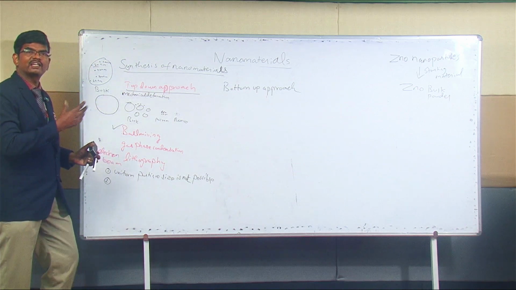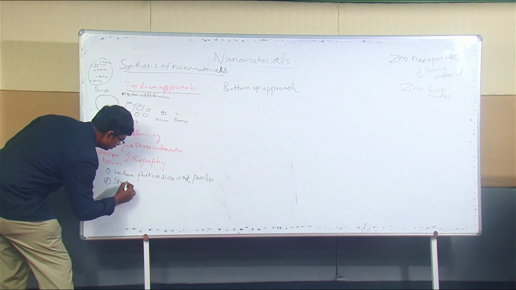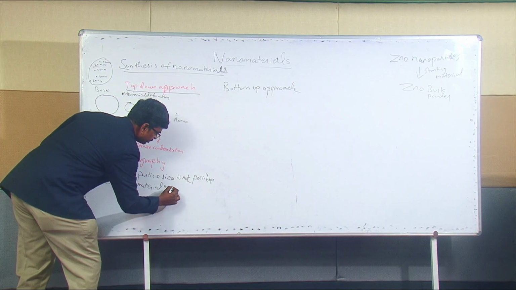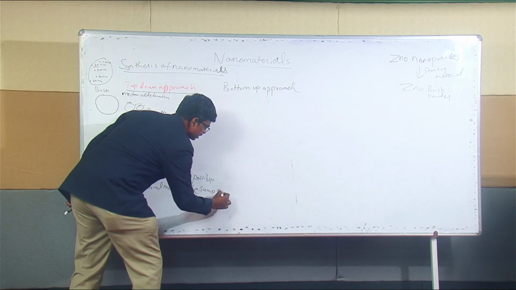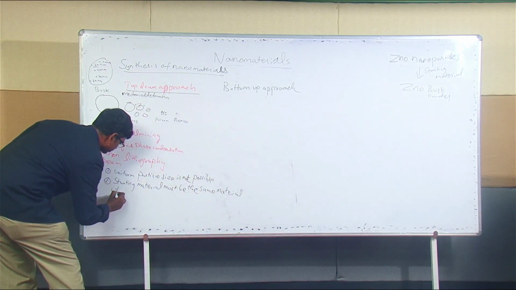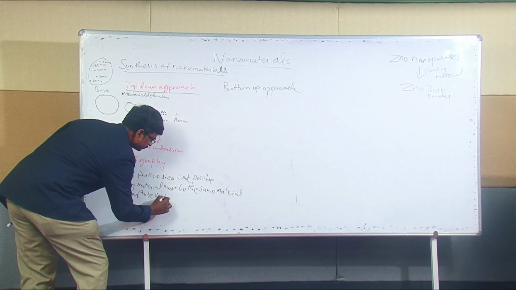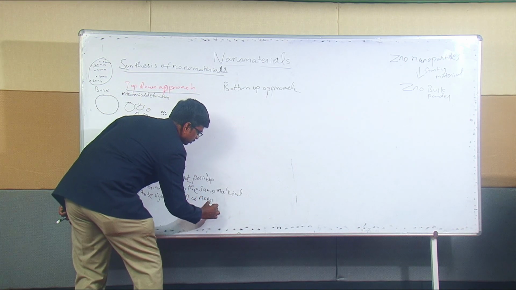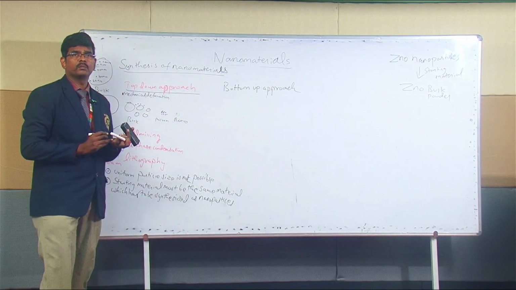So the starting material must be the same material which has to be synthesized as nanoparticle. So it should be the same precursor. That is also a drawback.